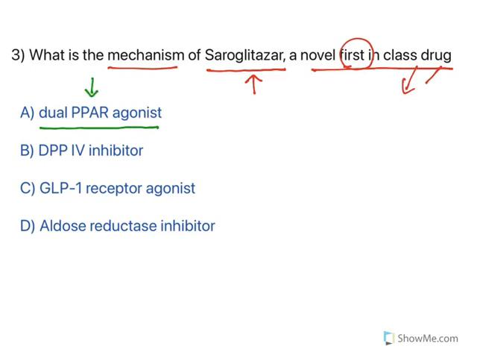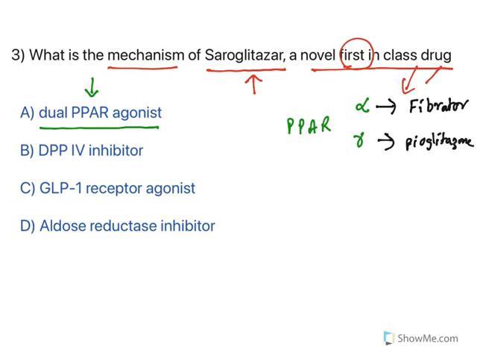PPAR means peroxisome proliferator activated receptor. Now, in case of PPAR, you have two receptors. Alpha receptors are there, gamma receptors are there. Now, when you get into the details, alpha receptors like fenofibrates, all the fibrates, they are alpha activators. Whereas gamma receptors are different, like pioglitazone.